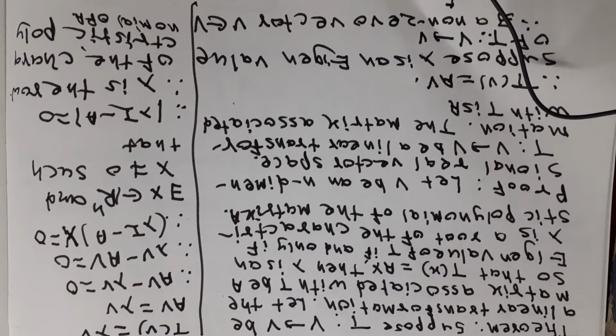And therefore there exists x belonging to Rn and x is not equal to 0, so that lambda I minus A times x is equal to 0. Therefore the system lambda I minus A times x has a non-trivial solution x, and therefore the determinant of lambda I minus A is equal to 0. Therefore lambda is a root of the characteristic polynomial of A.